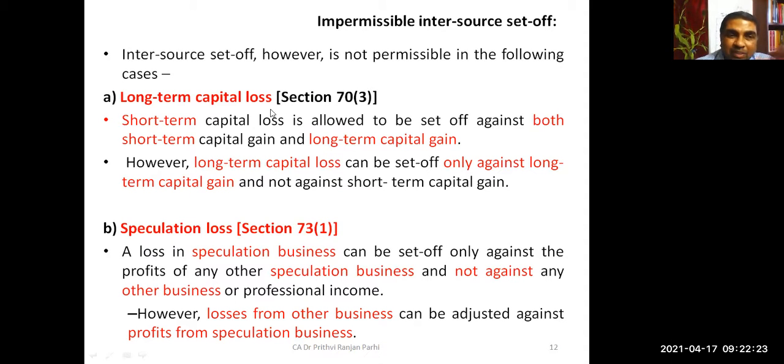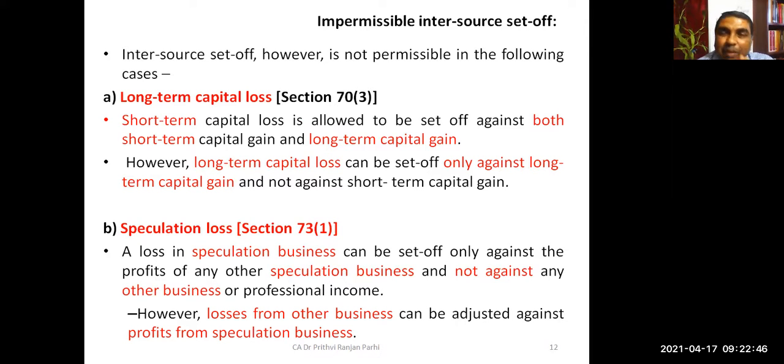Now please understand that short-term capital loss is allowed to be set off both against short-term as well as long-term capital gain. I repeat, if there is a short-term capital loss, it can be adjusted against both. That means against short-term capital gain as well as long-term capital gain. Clear?